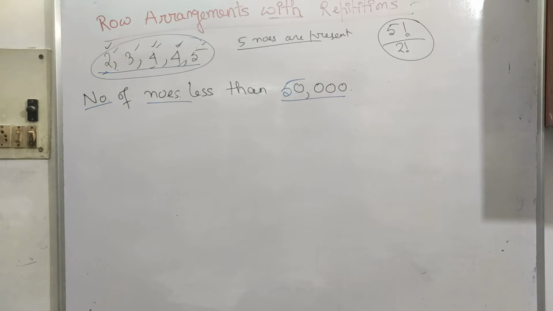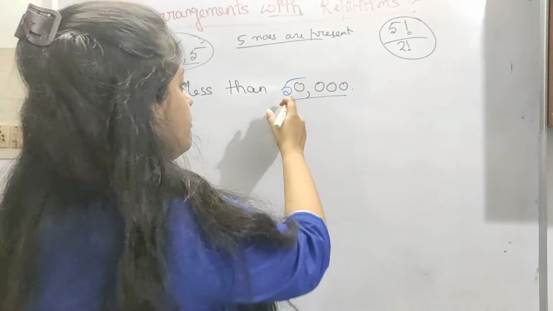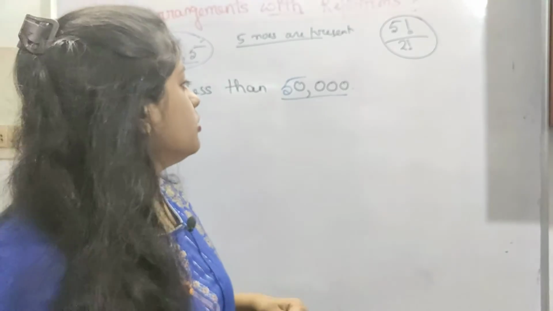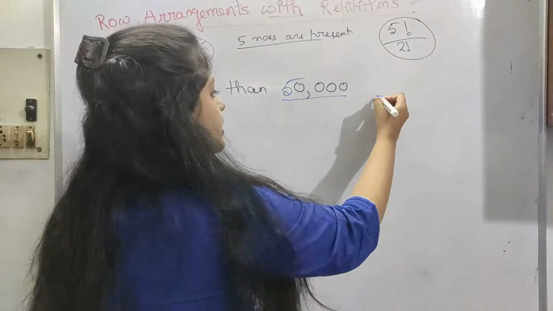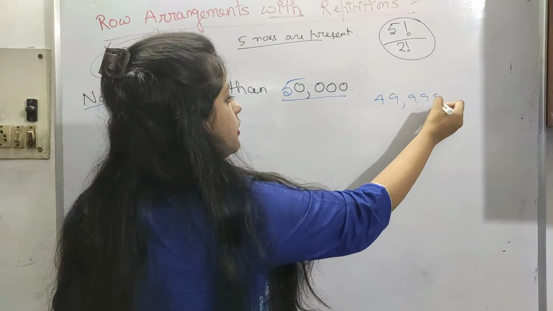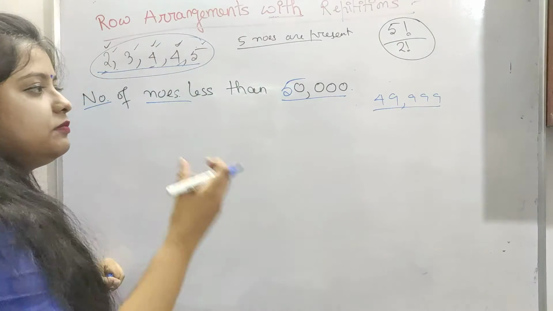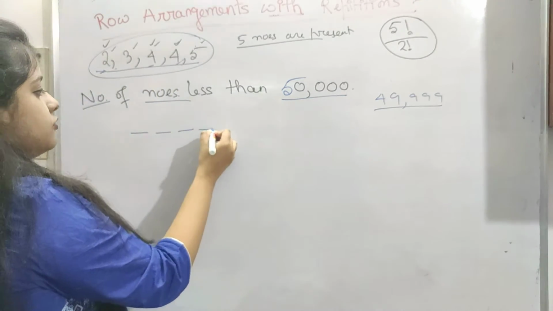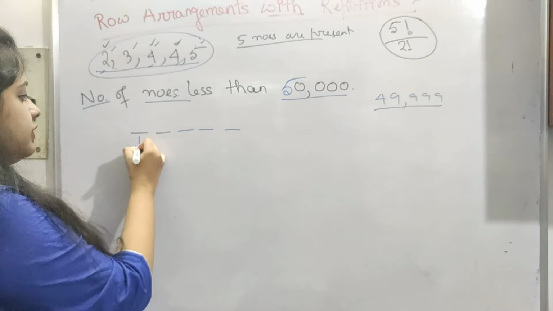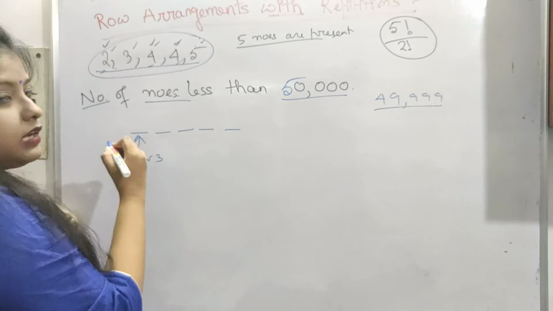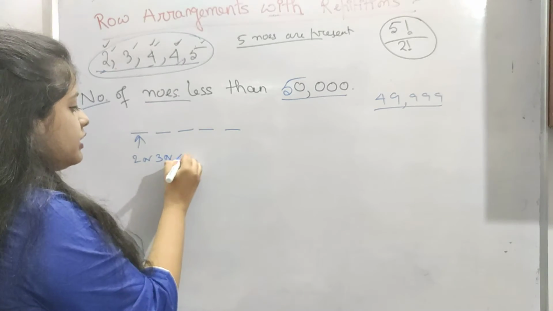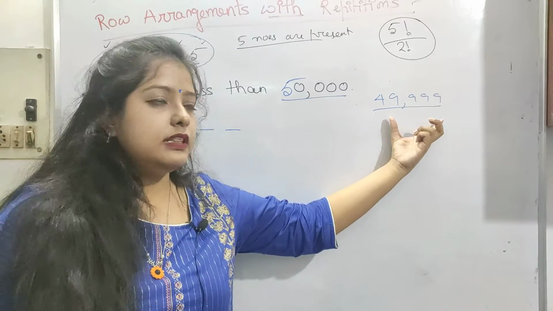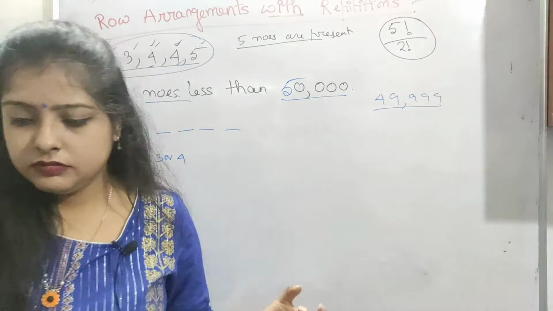Now let's see the number of numbers less than 50,000. So 50,000 is our limit now. The maximum number can go up to 49999, so this can be our maximum number. So 1, 2, 3, 4 and 5. Here either we can put 2 or 3 like previous. Now here we can put 4 also, because the number can come up till this.